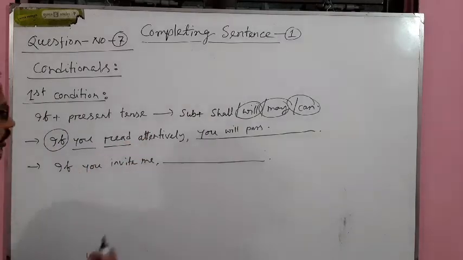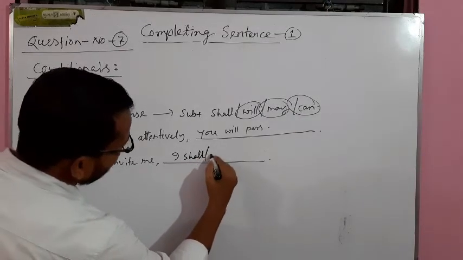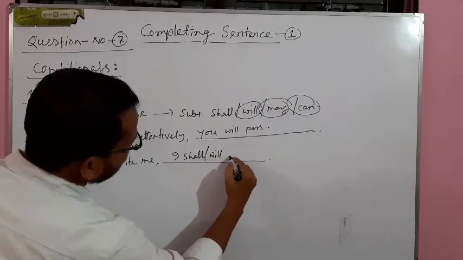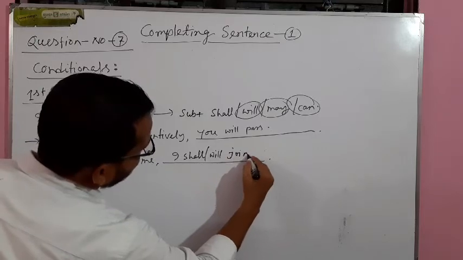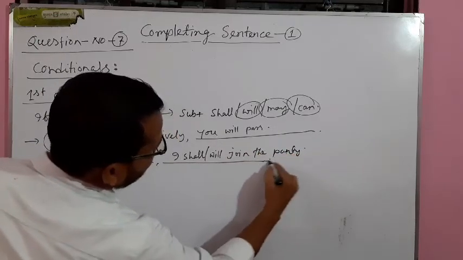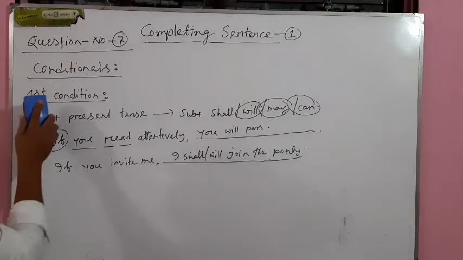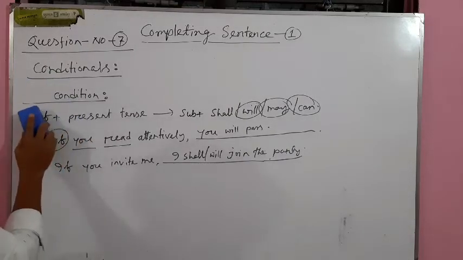So we can write, if you invite me, I shall or will, no problem, join the party. This is actually the way of completing the sentence using the first conditional. Okay, let's go to second condition.